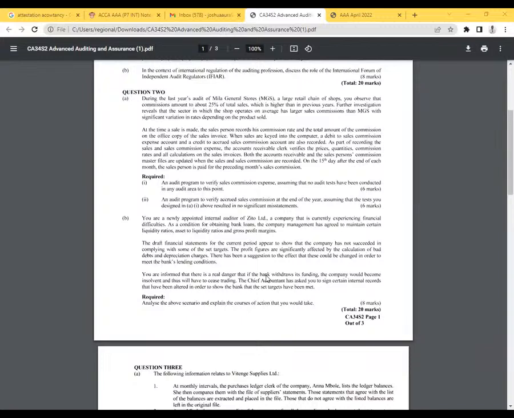No worries. So we are told here, the draft financial statements for the current period appear to show that the company has not succeeded in complying with some of the set targets. The profit figures are significantly affected by the calculation of bad debts and depreciation charges. There has been a suggestion to the effect that this could be changed in order to meet the bank's lending conditions. So, ladies and gentlemen, I was trying to explain something here.